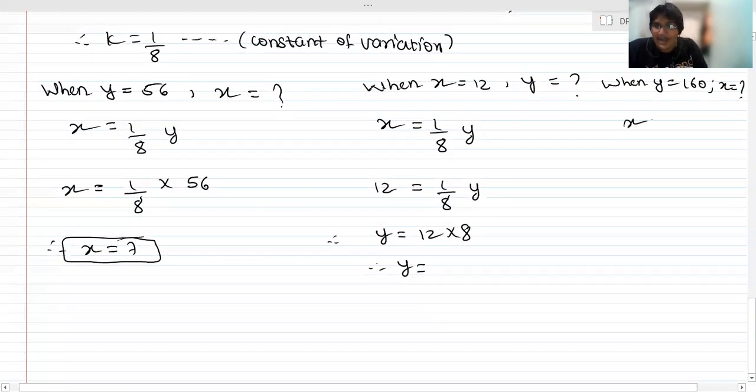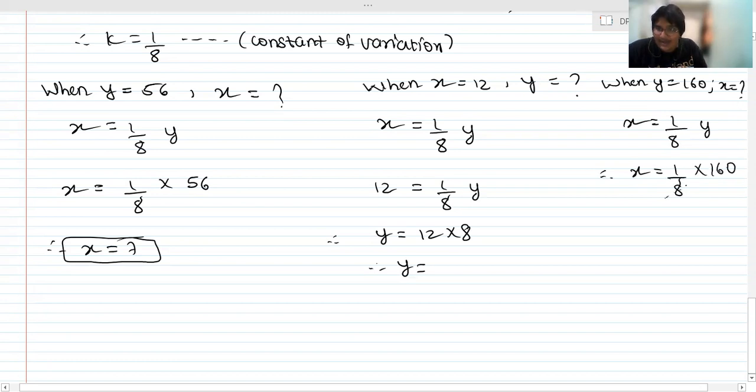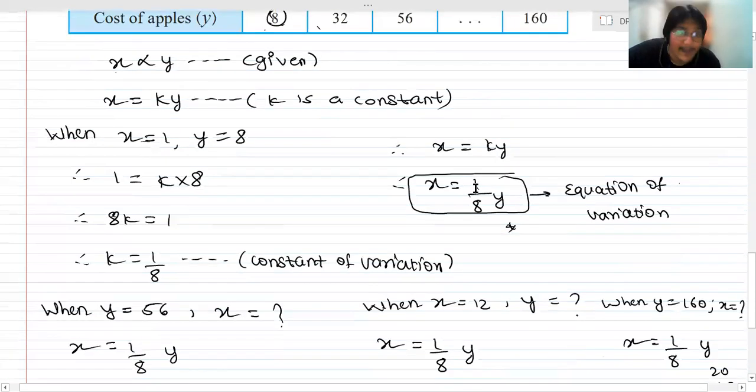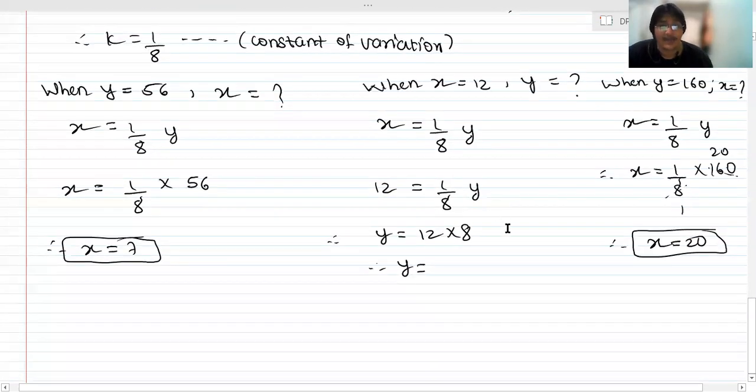Okay, so x is equal to 1 upon 8y. So therefore x find करना है, तो x is equal to 1 upon 8 into 160. तो ये 8 1 था and this is 8 20s are. Okay, so therefore इधर आ गया x is equal to 20. So here my x is equal to 20. If you pay attention, तुमको सारा values मिल गया.